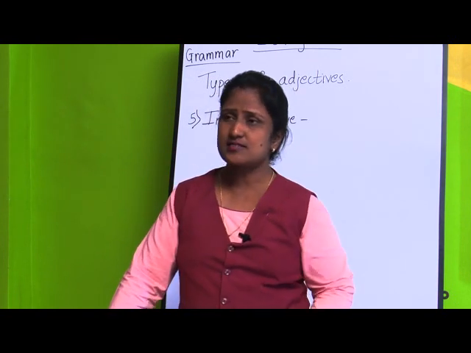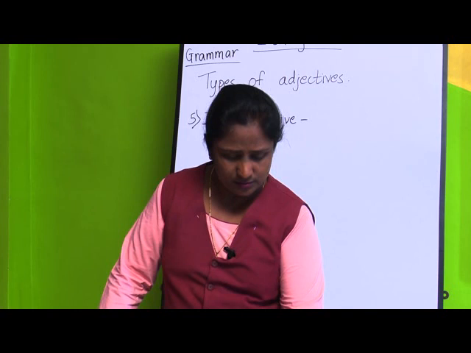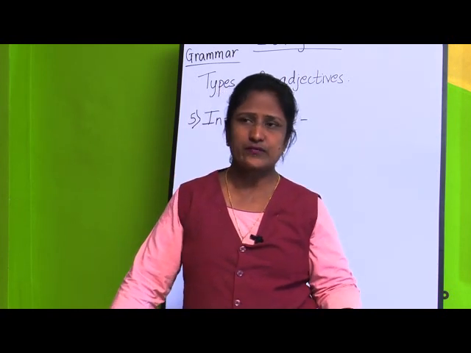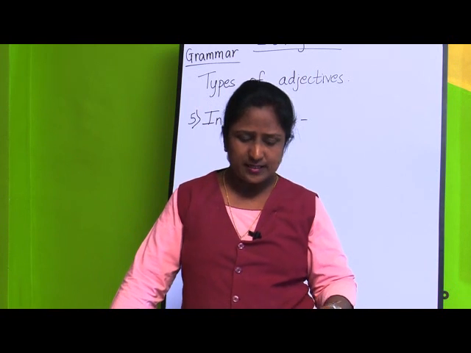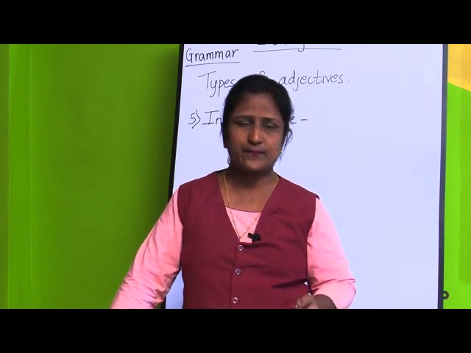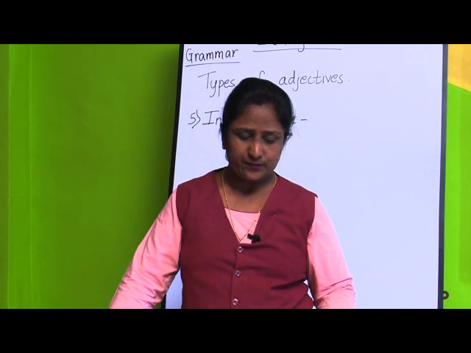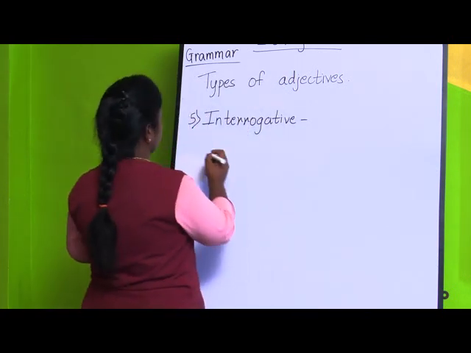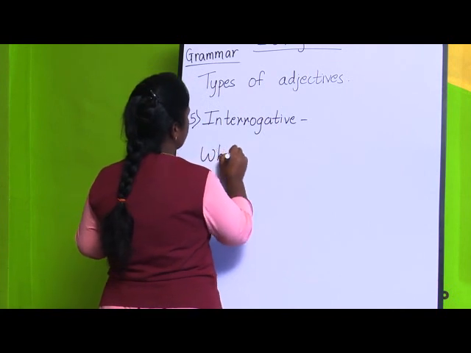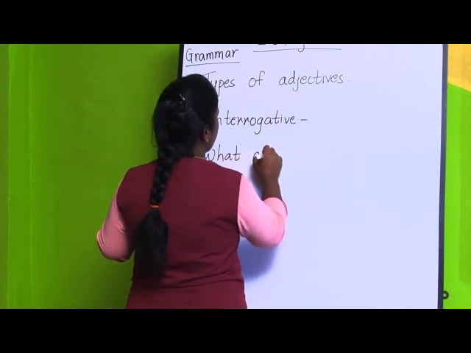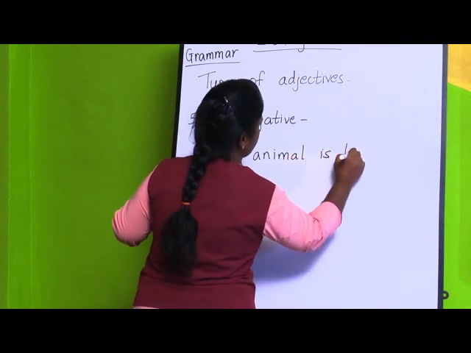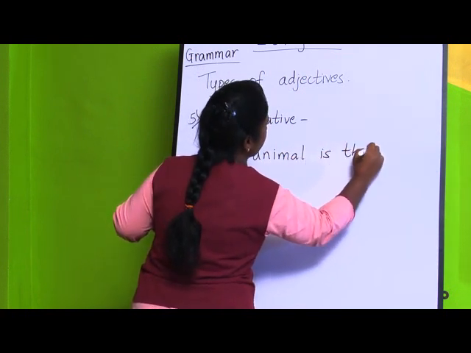Now, if you want to ask a question, sometimes we ask questions, so that adjective is called an interrogative adjective. Suppose I write these sentences now: What animal is that?